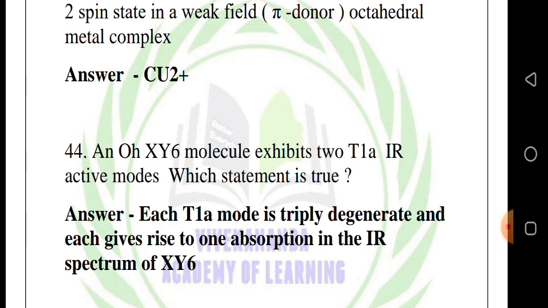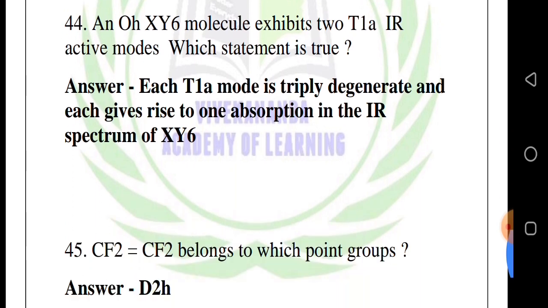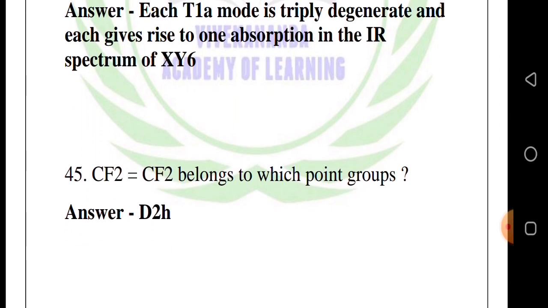44th question, an octahedral XY6 molecule exhibits two T1u IR active modes. Which statement is true? Answer: each T1u mode is triply degenerate and each gives rise to one absorption in the IR spectrum of XY6. 45th question, CF2=CF2 belongs to which point group?